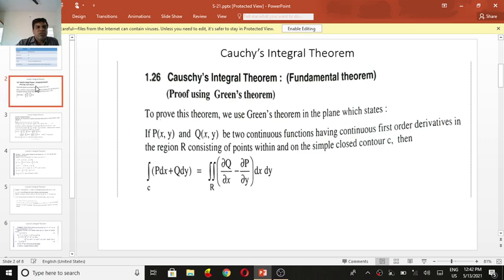Green's theorem is used to prove the Cauchy integral theorem.